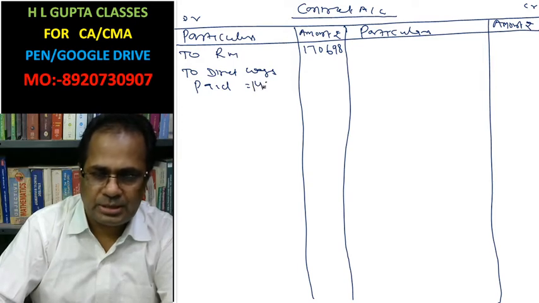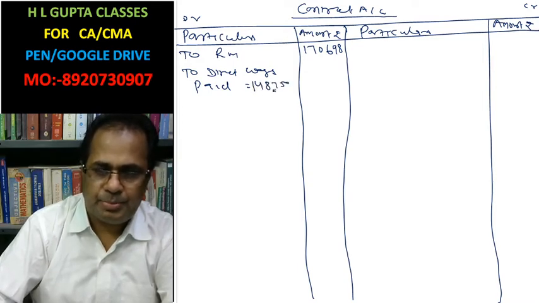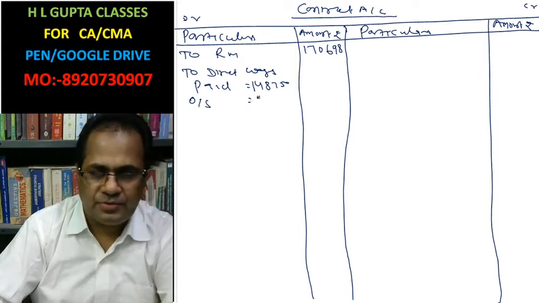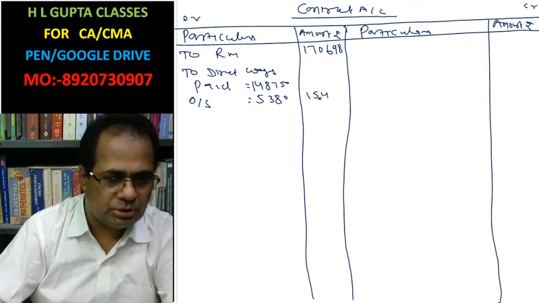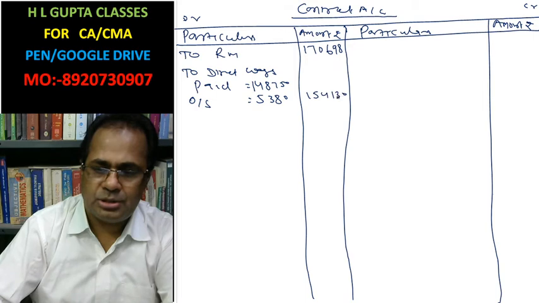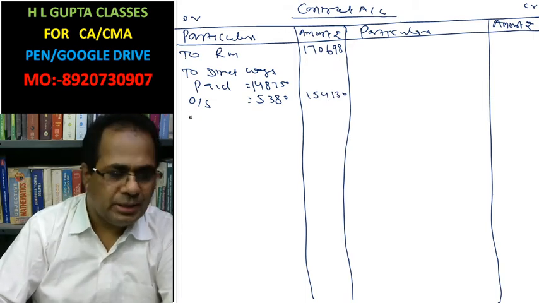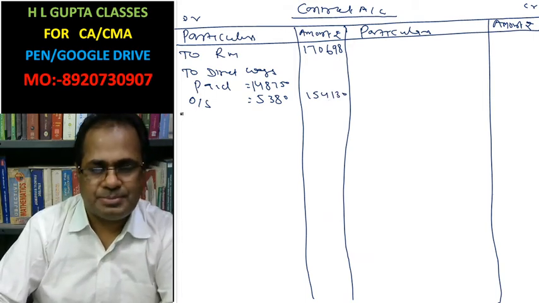Outstanding is also given, 5,380. Total wages is 1,54,130. Thereafter, to direct expenses.